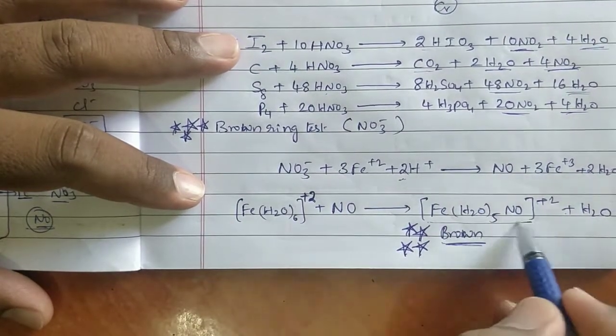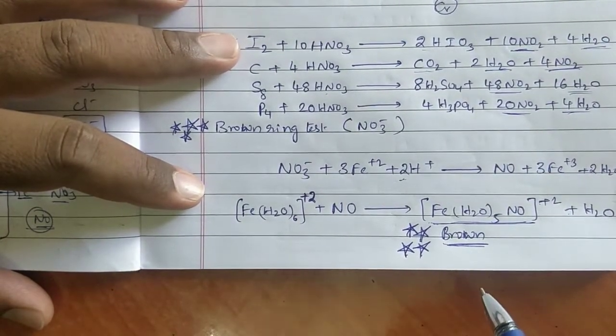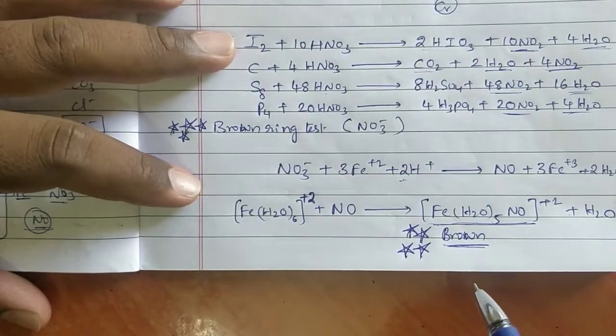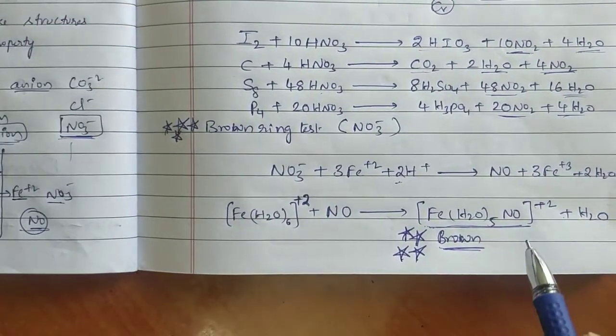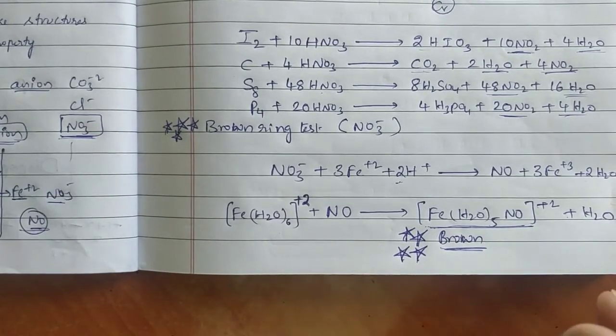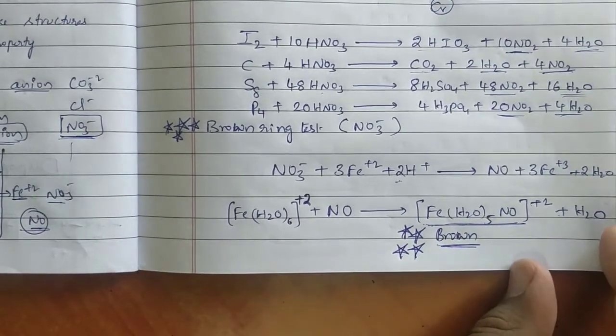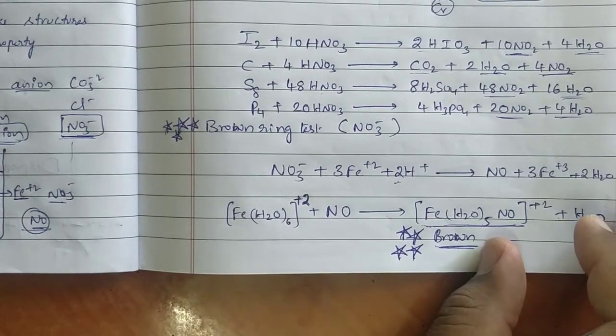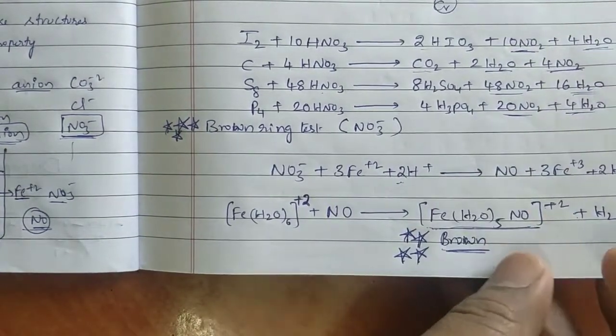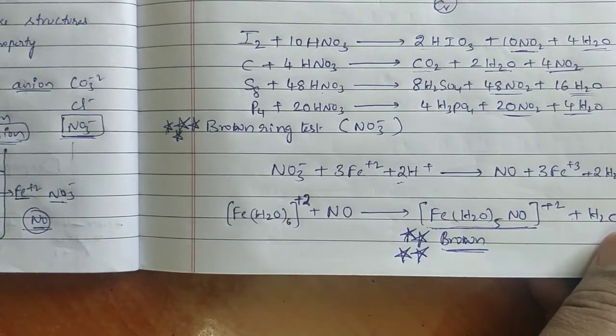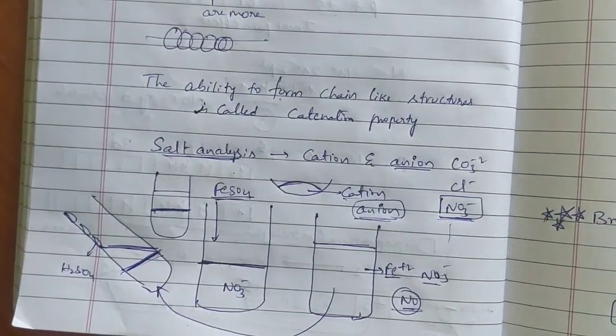That's why this is very important: [Fe(H2O)5NO]2+. These are the properties of nitric acid. I hope you are clear, everyone. How to do the experiment also I have shown for you.